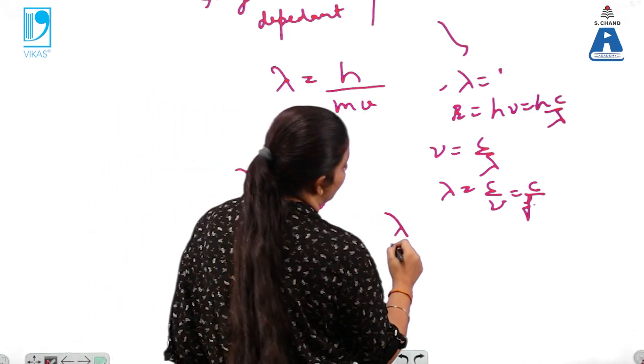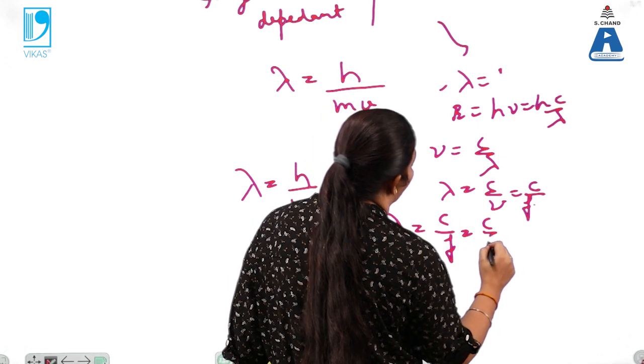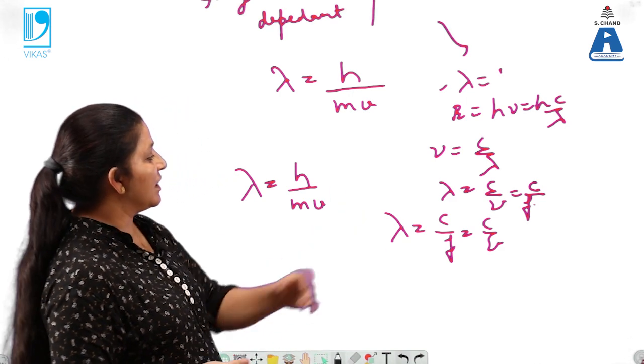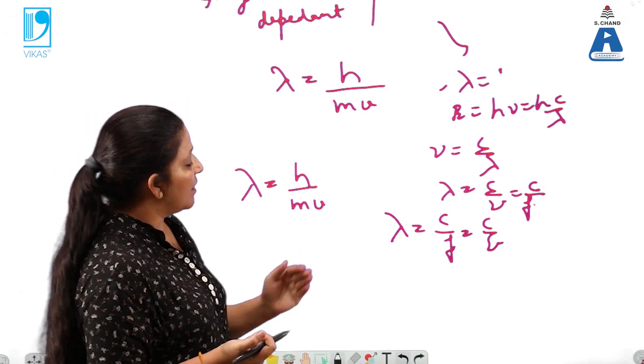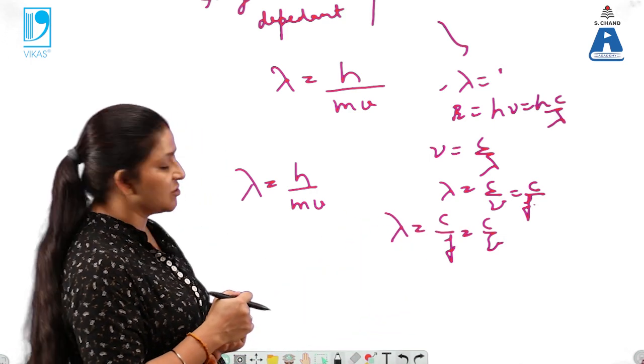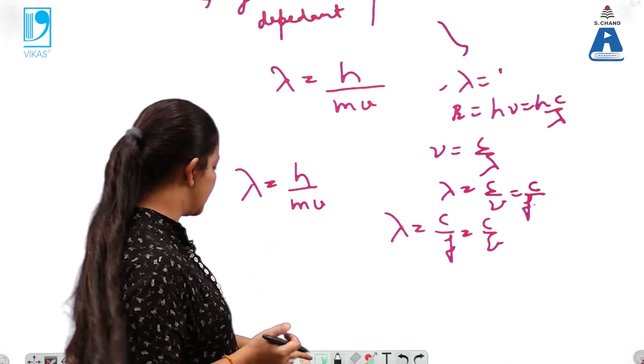Now for light, lambda equals c upon nu, where nu is the frequency of light waves. So for the electromagnetic waves, the wavelength depends on the frequency only, while for the matter waves it depends upon the mass also.